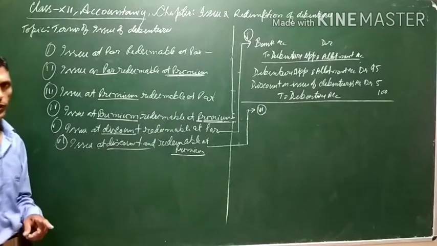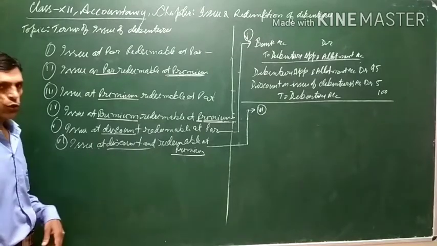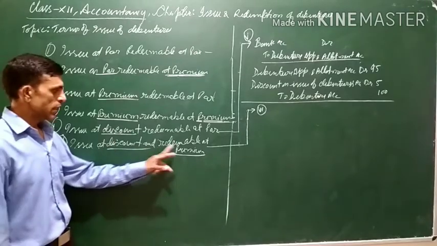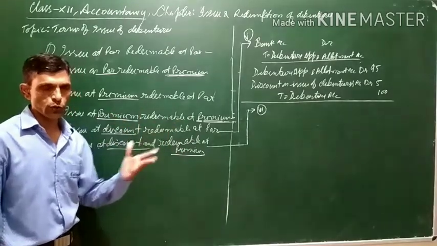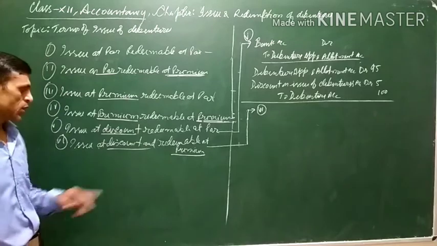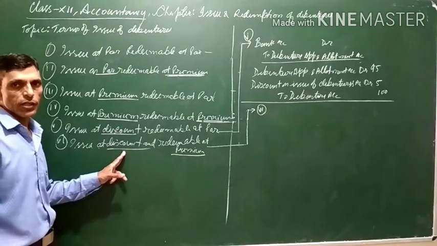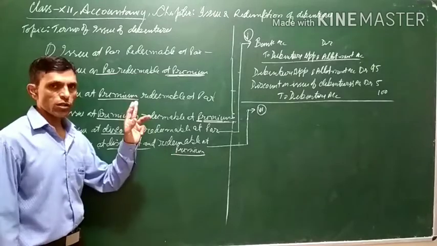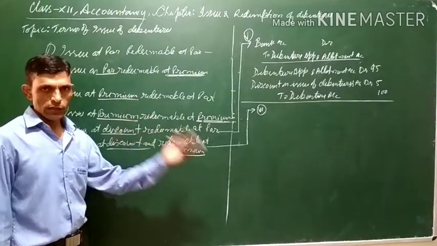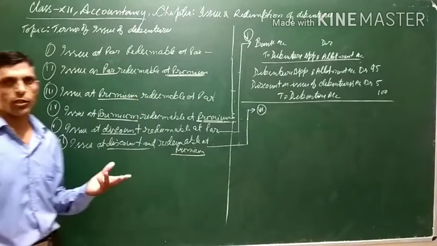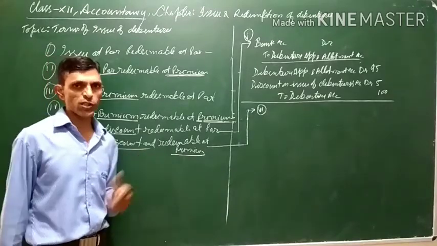First of all, you are issuing the debenture at a discount, so you will be getting a lesser amount at the time of issue, as well as at the time of repayment you will be paying more also. So there will be a double loss for the company in the form of discount given at the time of issue of debenture, as well as loss because the debenture will be redeemed at a premium, meaning an extra amount will be paid than the face value of the debenture. So there is a double loss for the company.